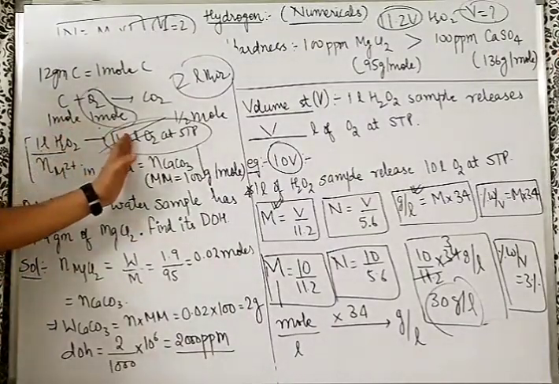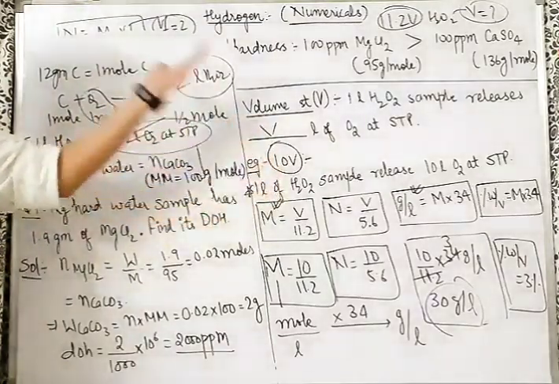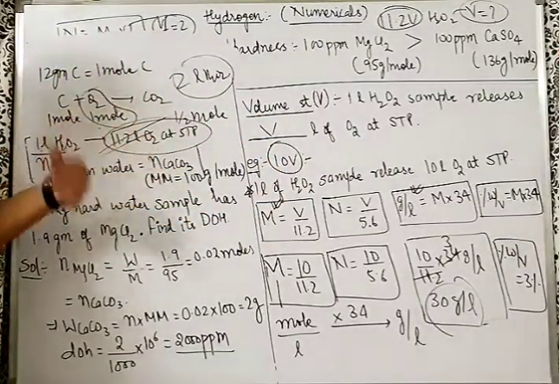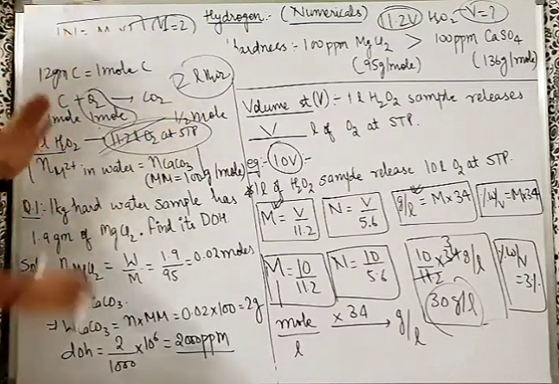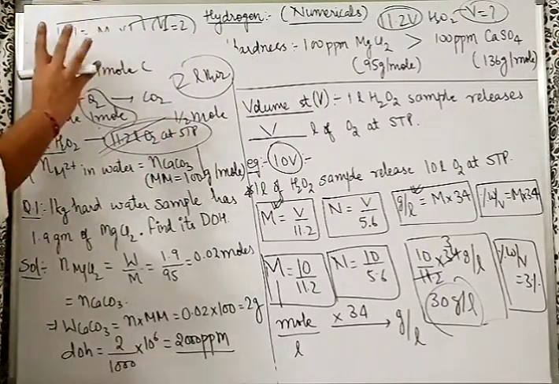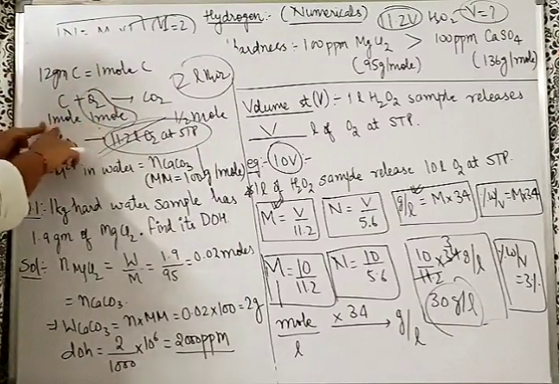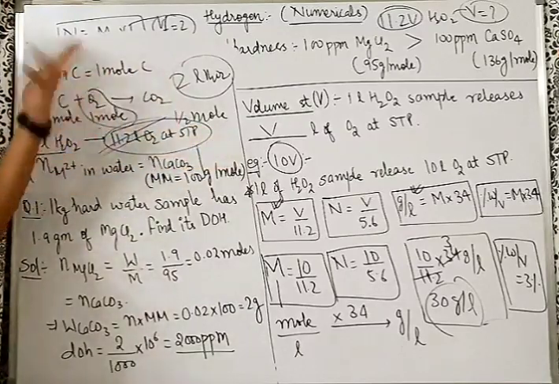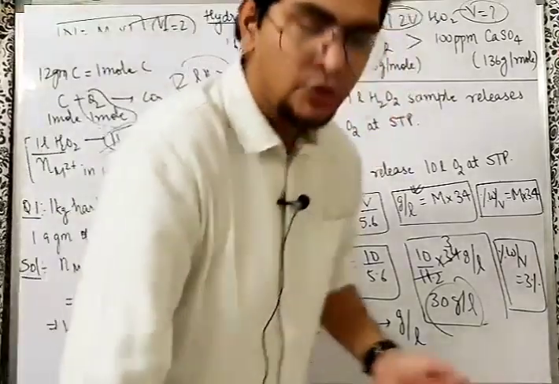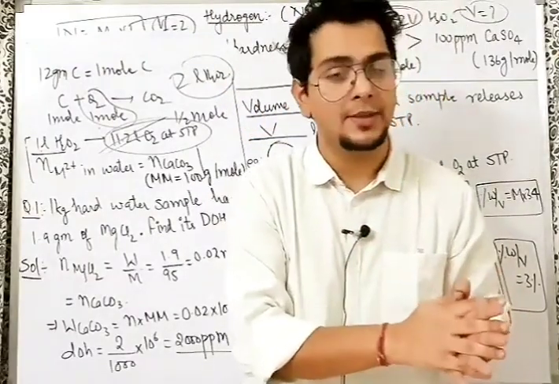1 liter released 11.2 liter. How, sir? 11.2 V was given, so I have written the statement like this. 1 liter released 11.2 liter. I got moles by dividing with 22.4 liters. Half mole came. 12 gram carbon completely reacting means 1 mole is the stoichiometry. So with 1 mole of carbon, that is 12 gram, 1 mole O2 is required. If half mole comes from 1 liter, then 1 mole will come from 2 liters. The answer is simple, the question is simple, but it is not that important for the NEET examination.